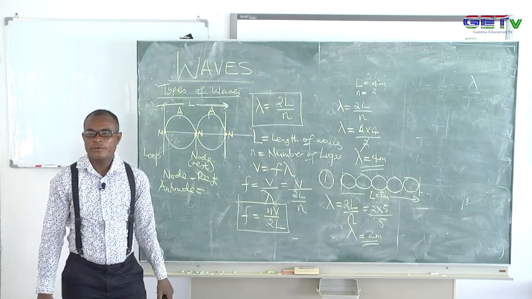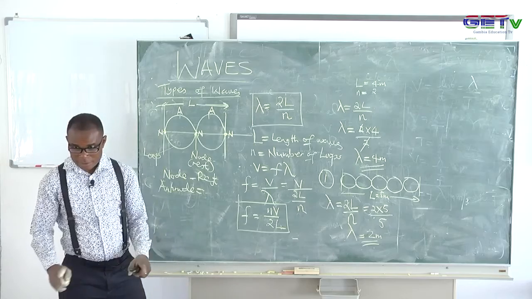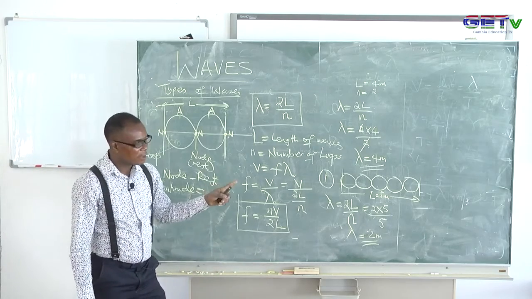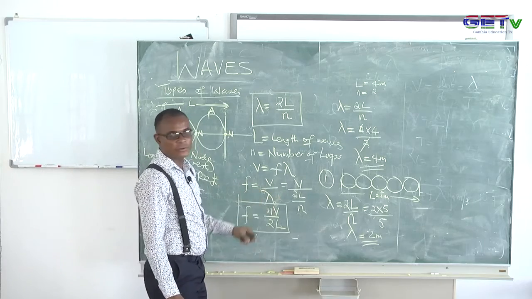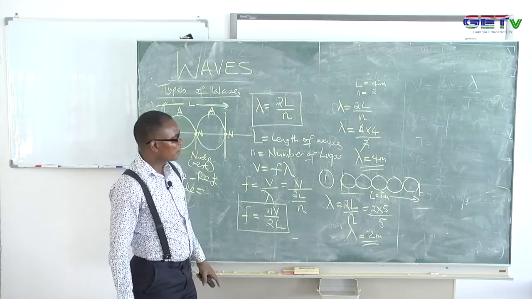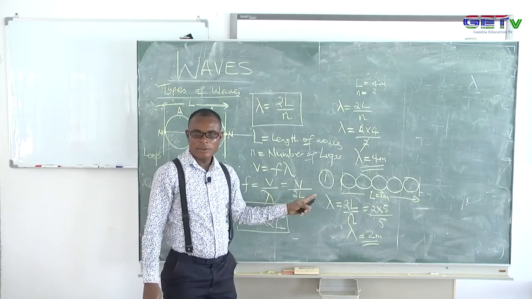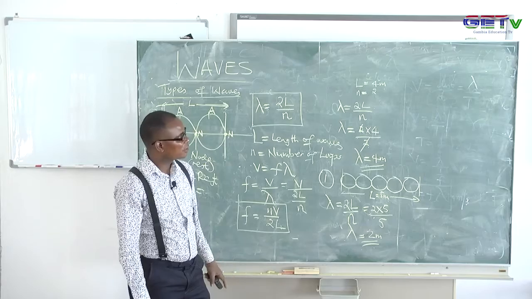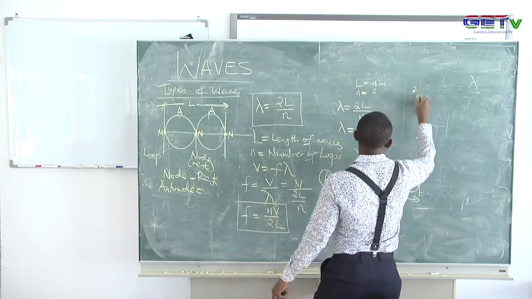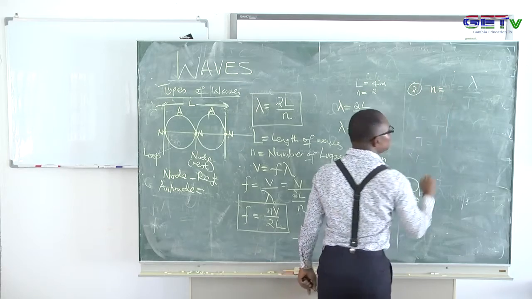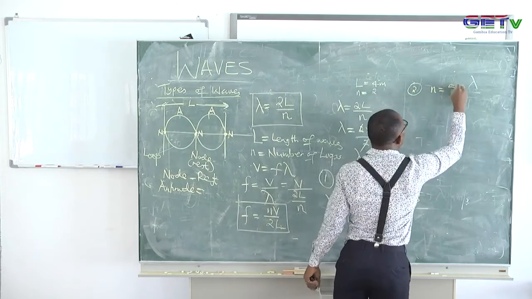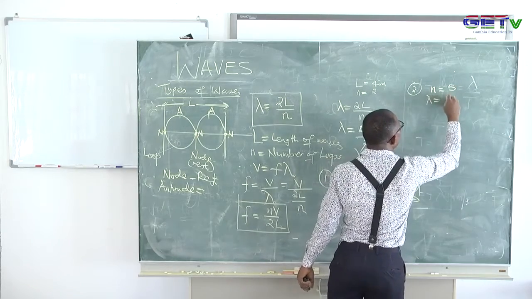Now you have a few that you can do, to say what is the wavelength of the wave shown below. You can continue with the same logic. The number of loops is still 5, but the length of the wave has changed in this case. You can go back to question number 2. Let's count the number of loops: 1, 2, 3, 4, 5 loops there. So we'll have 5, and it says find the wavelength.